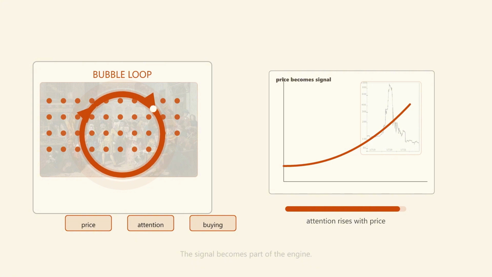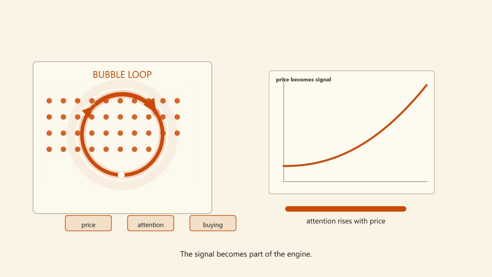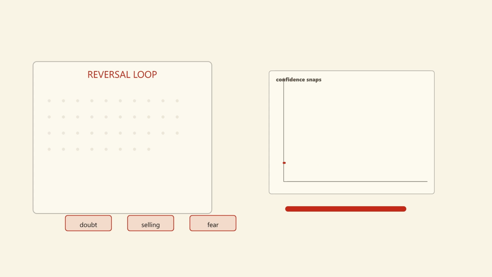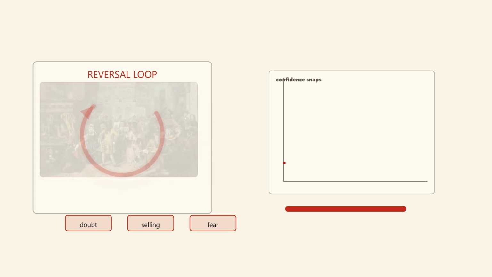The narrowing claim is important. The model shows a feedback channel, not every force in the market inside the channel. Reinforcing loops can reverse. If enough people begin to doubt the price, selling starts. Selling pushes the price down. The falling price creates fear. Fear creates more selling. The same loop structure that amplified confidence can amplify panic.